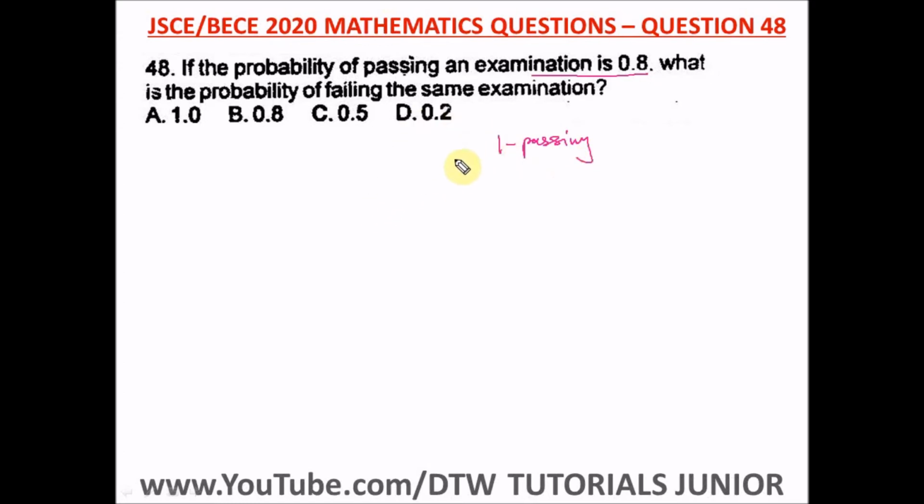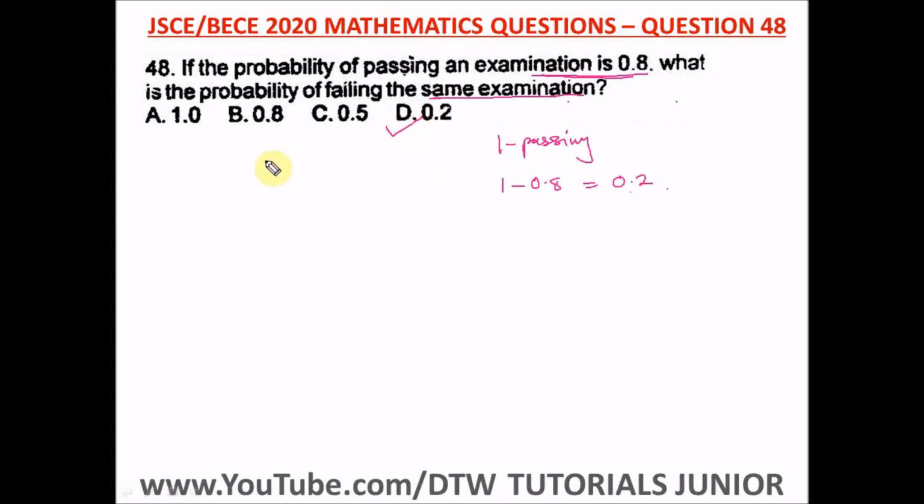All right, failing is equal to 1 minus passing. So we have 1 minus 0.8, since it says the probability of passing the exam is 0.8. So you just subtract 0.8 from 1, and that will give us 0.2. So this is the probability of failing the same exam, which is 0.2. And our right option here is option D.